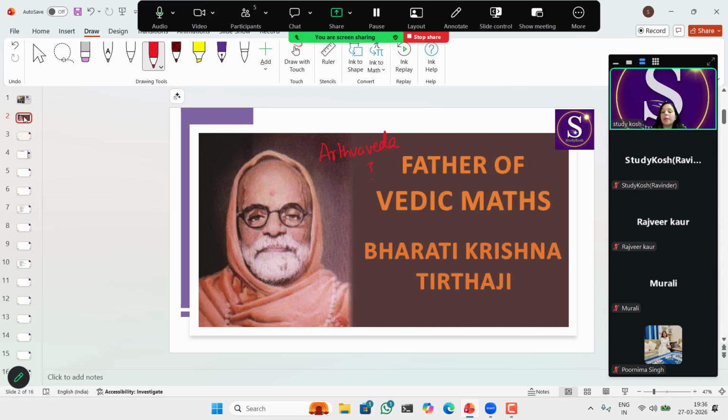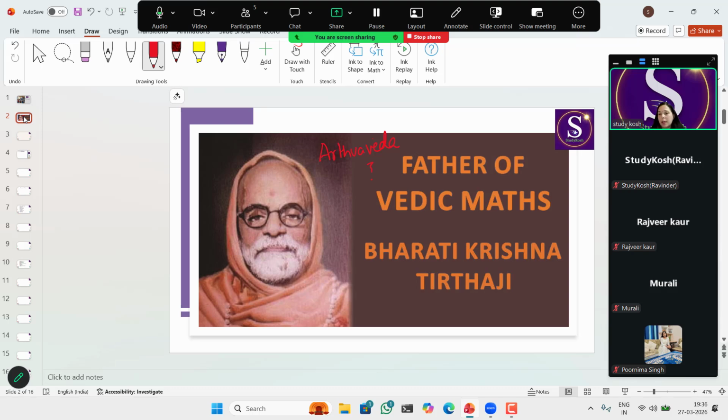So he studied the ancient Indian scriptures called the Vedas, and from these four Vedas he derived 16 sutras and sub-sutras, which we are going to cover in this lecture later on.